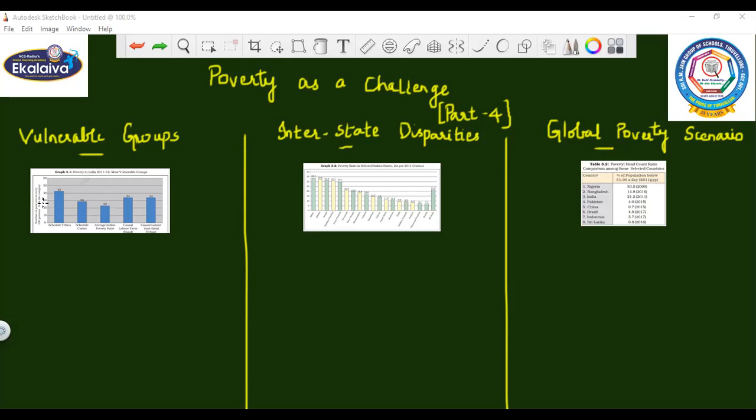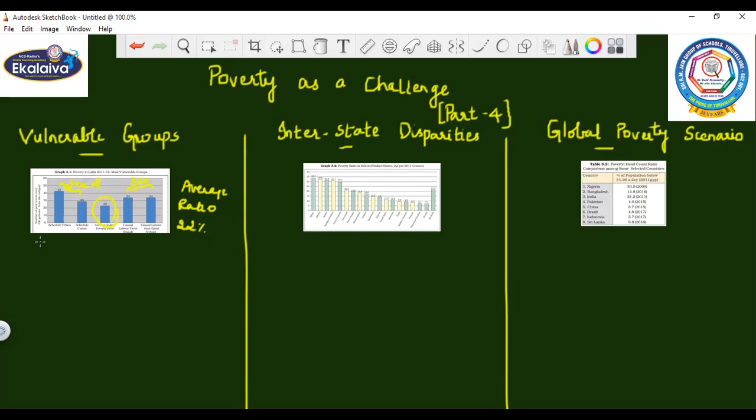The average poverty ratio in India is said to be 22 percent, which is over here. But we are seeing two groups and two groups here. These are the social groups and these are the economic categories.